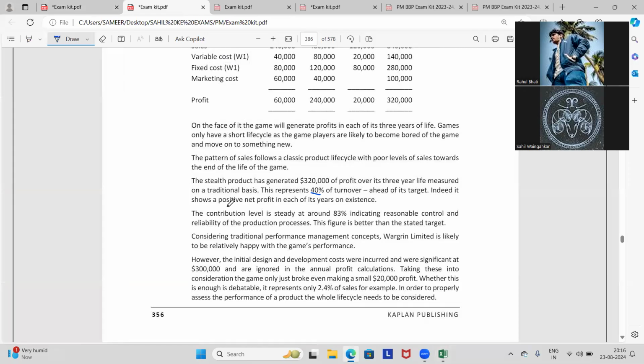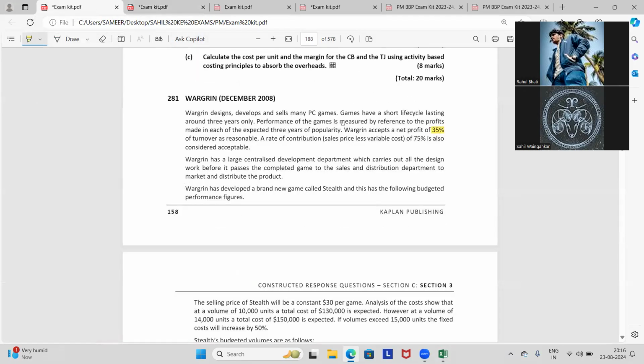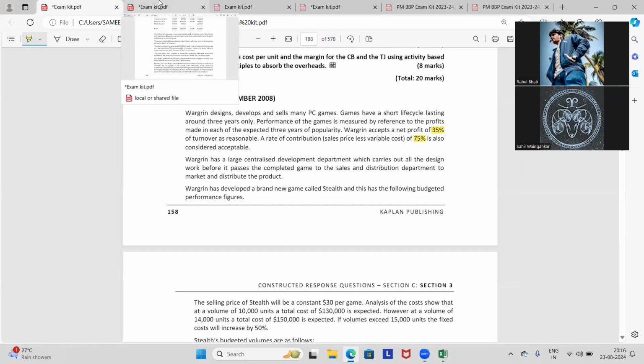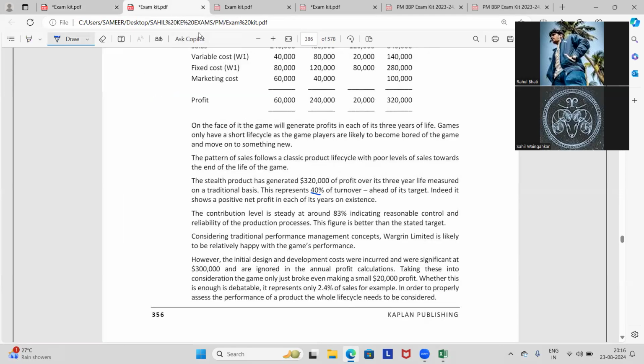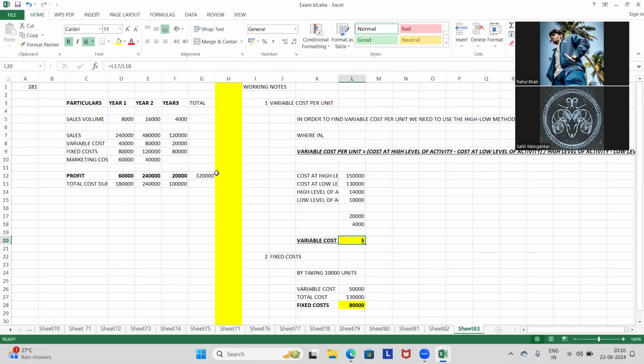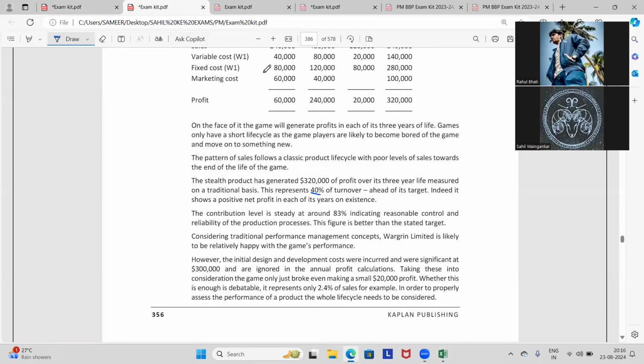Do it carefully. The contribution level is steady at around 83%, which indicates reasonable control and reliability of the production process. This figure is better than the stated target. The contribution target is also 75%. They assumed a target because they said it would be acceptable. Consider it to be a target. We'll see, I haven't calculated the contribution. Okay, no problem. Now we know.